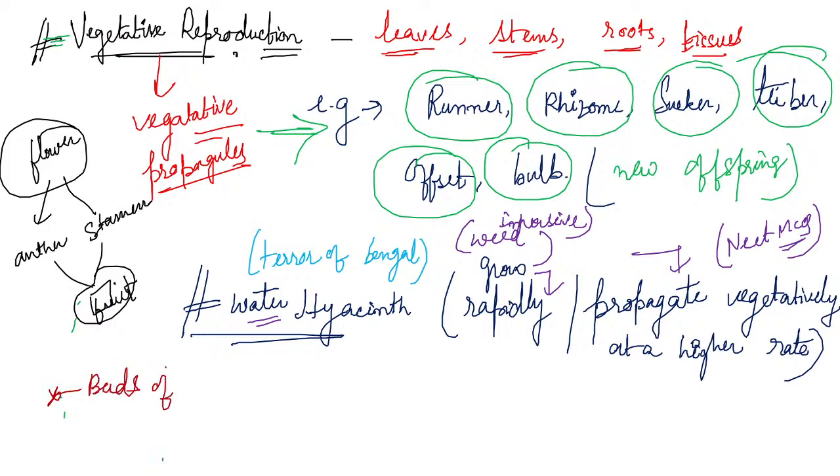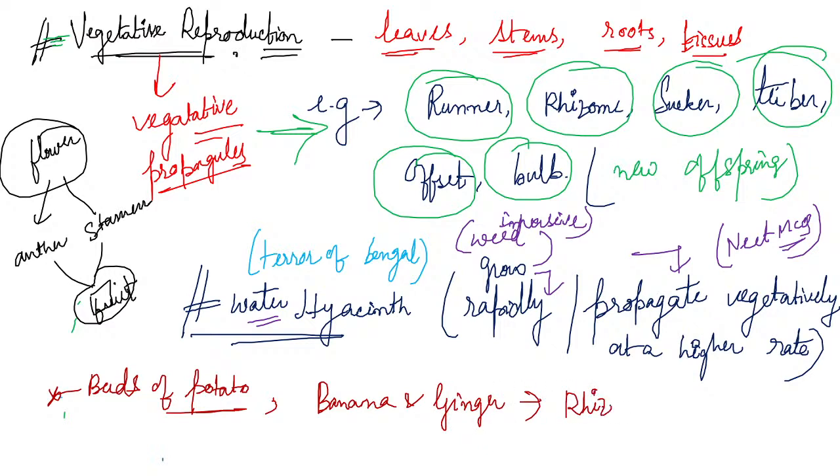Now, buds of potato. How does potato arise? From the new bud or the eyes of the potato. Okay. How do banana and ginger arise? Banana and ginger arise from rhizome. Okay. Banana and ginger arise from rhizome.